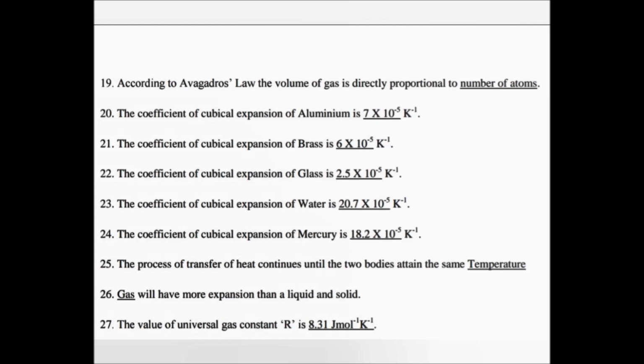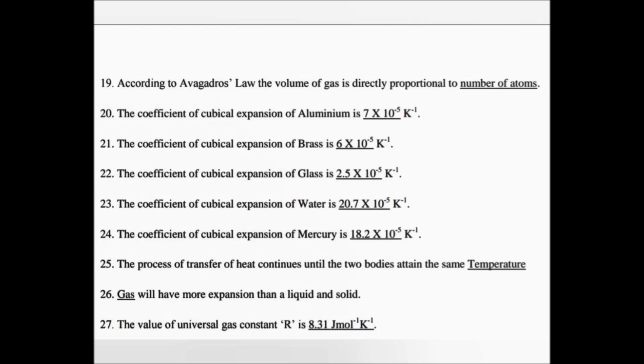The coefficient of cubical expansion of water is 20.7 × 10^-5 per Kelvin. The coefficient of cubical expansion of mercury is 18.2 × 10^-5 per Kelvin.